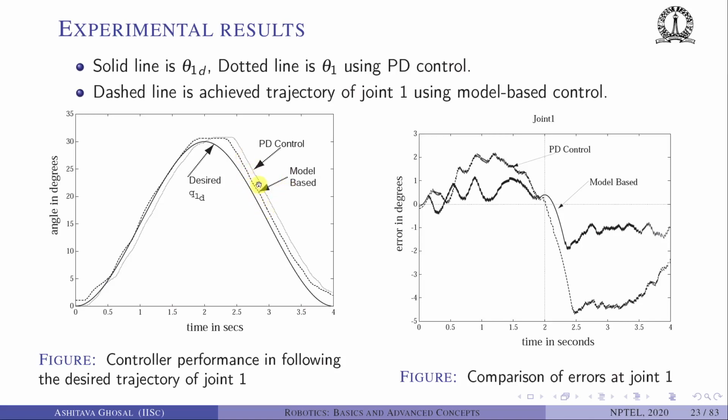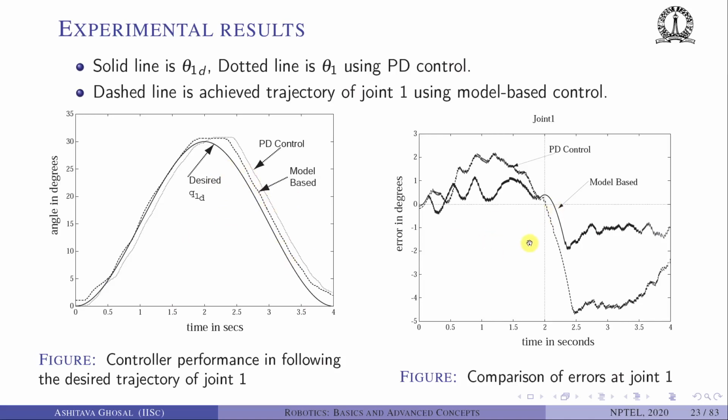And this one includes the model. So what you can see is the difference between the desired and model base is smaller. The difference between the desired and the PD is larger than the difference between the desired and the model base, and that is especially so when it is coming down with gravity.